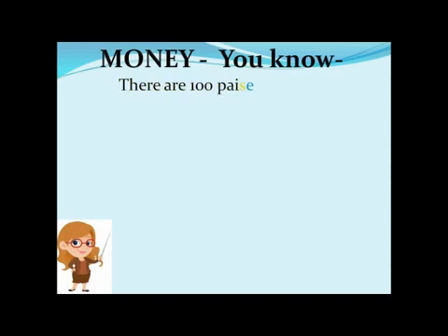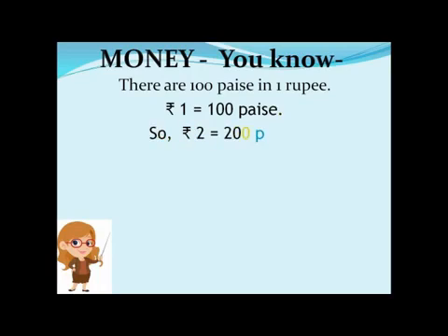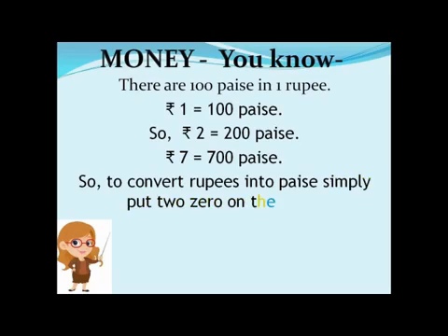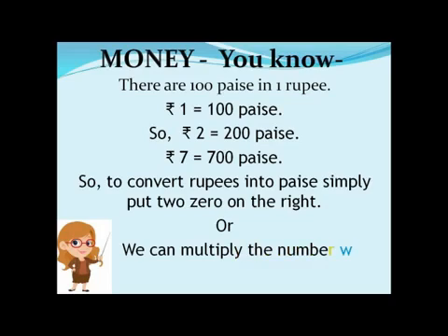There are, as we know, 100 pies in 1 rupee. You all know it. Just now I told you in the last slide. So 1 rupee makes 100 pies. Or if you are having 2 rupees, then it will become 200 pies. We can multiply it. Or if I am having 7 rupees, that is 700 pies. So to convert rupees into pies, simply put 2 zeros on the right side, or easily we can multiply the rupees with 100 and we will get the answer.